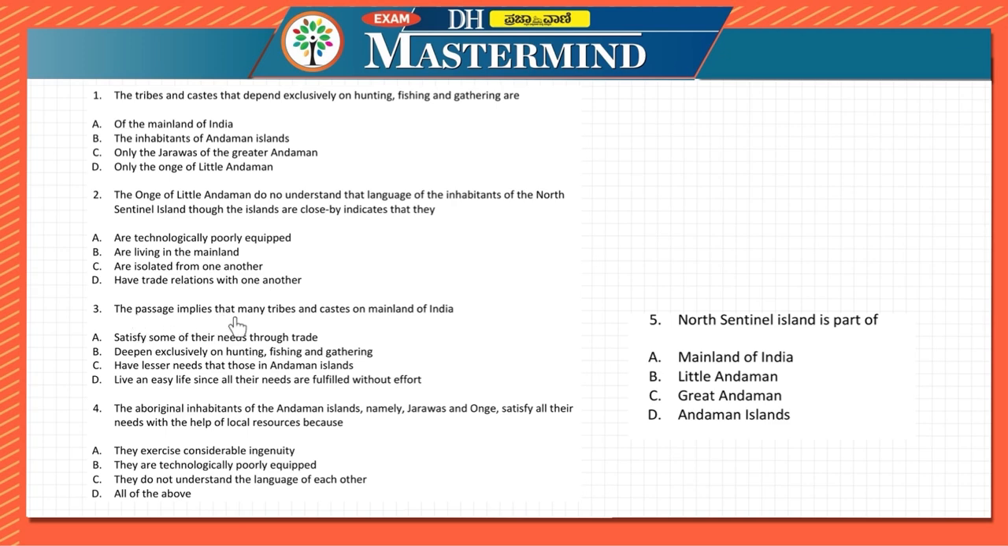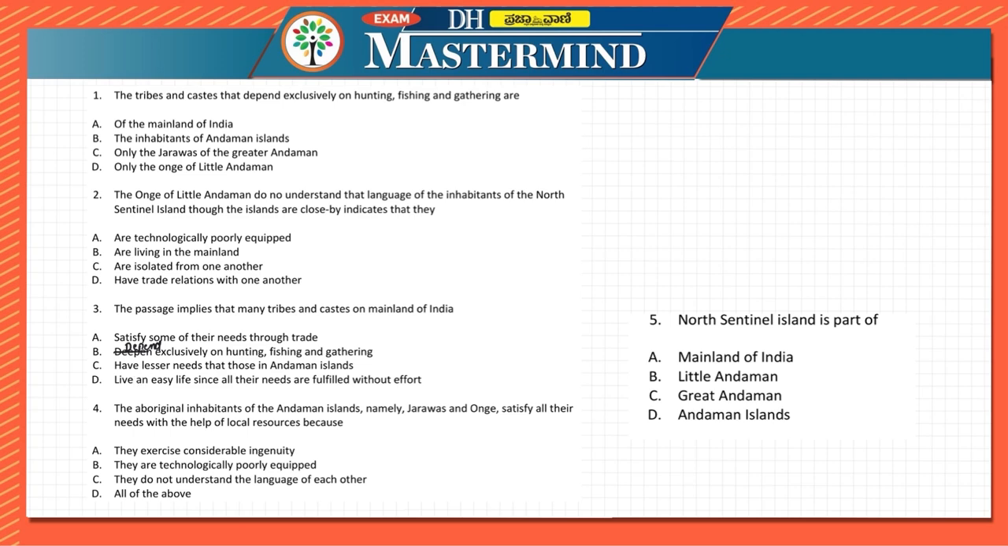The passage implies that many tribes and castes on mainland of India: A, satisfy some of their needs through trade; B, depend exclusively on hunting, fishing, and gathering. So they depend exclusively on hunting, fishing, and gathering. They are talking about mainland over here, so they might not be dependent on hunting, fishing, and gathering, right?